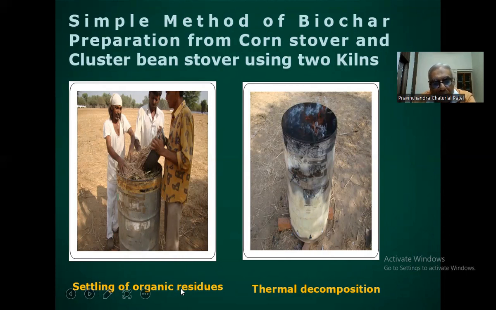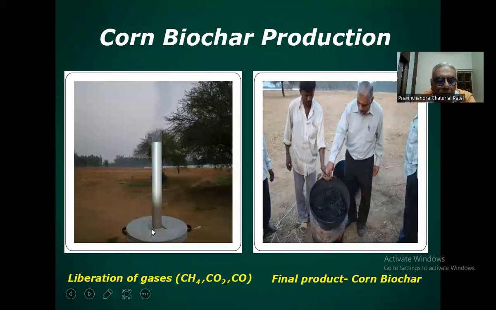So the settling of organic ratios is thermal decomposition. Here you can see that it is thermal decomposition. Afterward, there is a lead with a pipe, so there will be exhaustion or liberation of the gases: methane, carbon dioxide, and carbon monoxide.